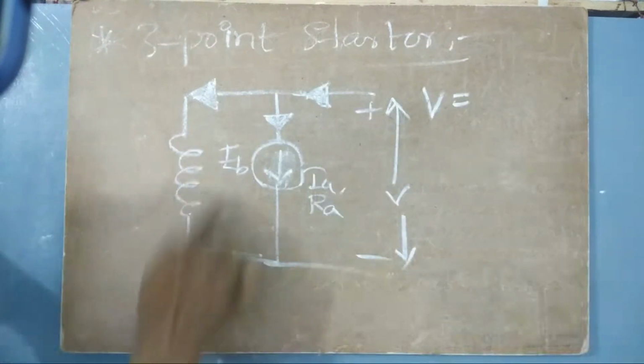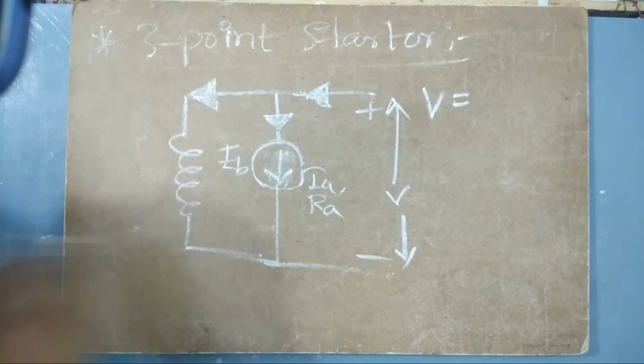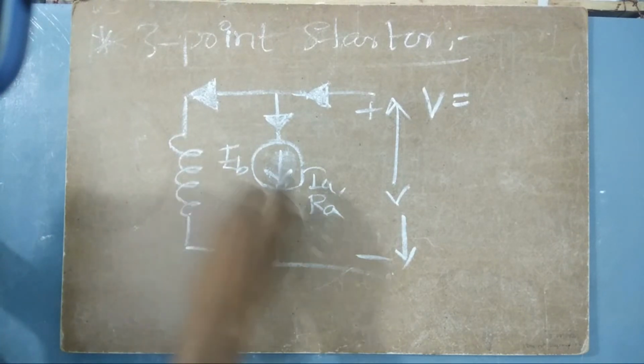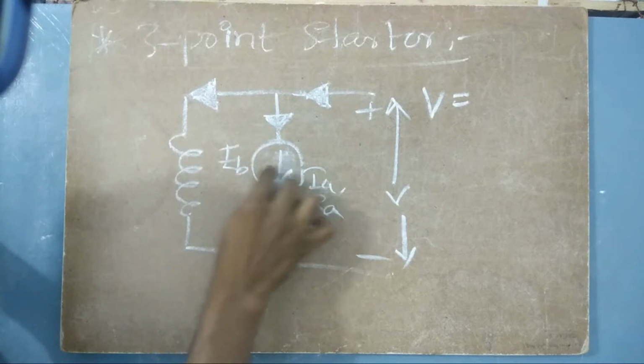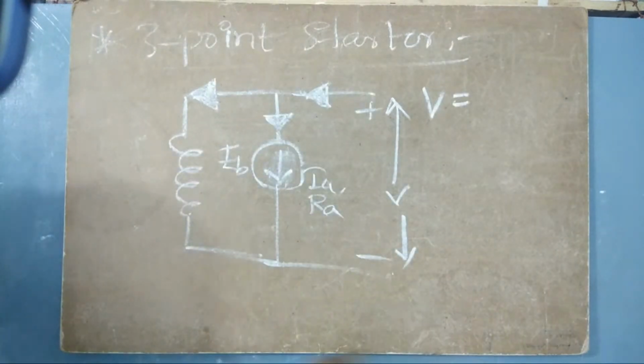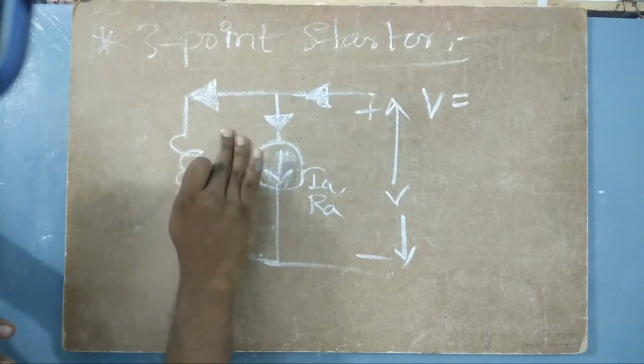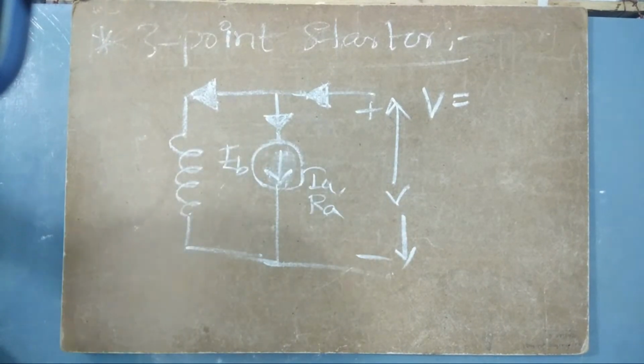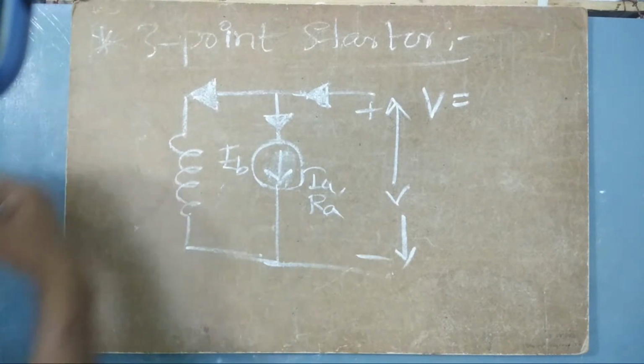When the motor is at rest, that means the armature is at rest, so the rotating part is not rotating, there will not be any back EMF. But when the motor is running, there will be back EMF, because the motion of the armature will produce some EMF within itself in the counter direction.